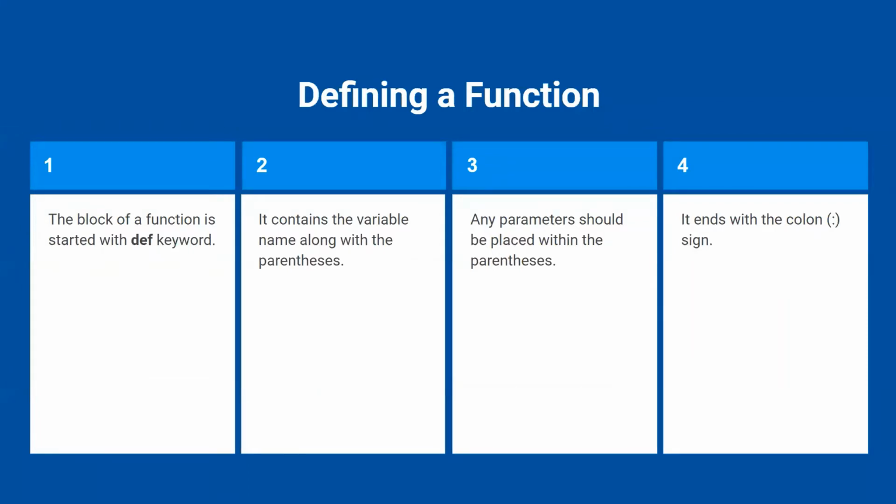So guys, over here I'll be telling you how to define a function in Python. The first step is the block of a function is started with a def keyword, and the full form of it is definition, define function, and the short form is def. Then the second step is it contains the function name along with the parenthesis. Then the third step, any parameters should be placed within the parenthesis. And the last step is it ends with the colon sign. So that was all about defining a function.